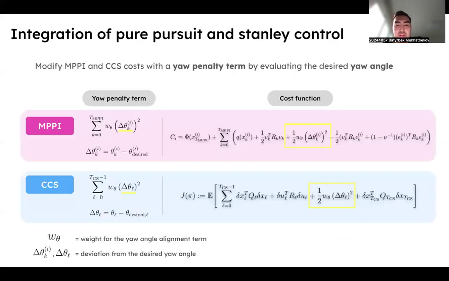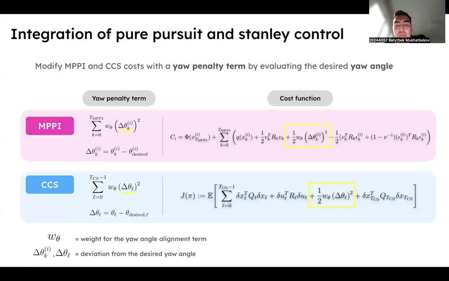And let's talk about some formulations that we add for integration of these two approaches for our model. So MPPI and CCS cost can be modified by evaluating the desired yaw angle from both pure pursuit and Stanley control algorithms by introducing a new yaw penalty term. The equations are similar for both, as you can see from the formulas.